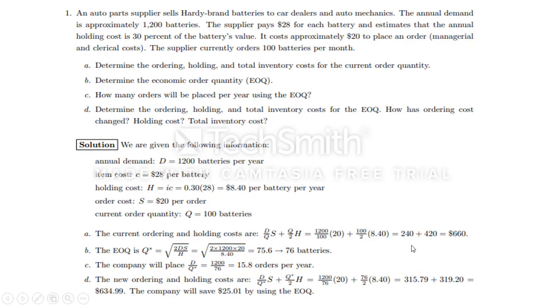If you make the analysis, for the 100 quantity purchase, the ordering cost is 240 and the carrying cost is 420. If you go for economic order quantity, the ordering cost increases from 240 to 315, whereas the carrying cost decreases from 420 to 319. So almost a $100 decrement is there. This is the way one can understand how the inventory cost varies simply by changing the quantity of purchase.